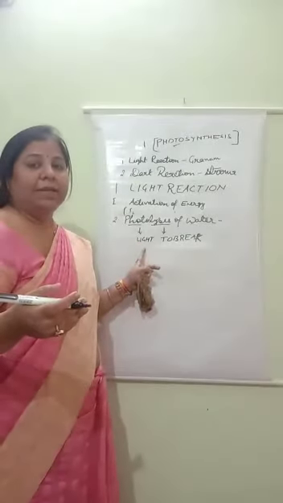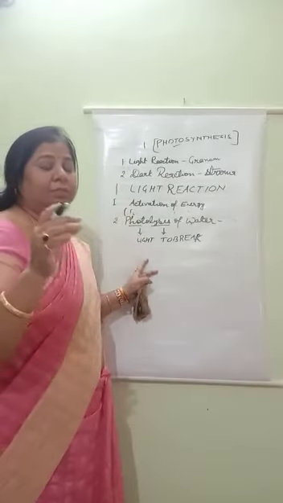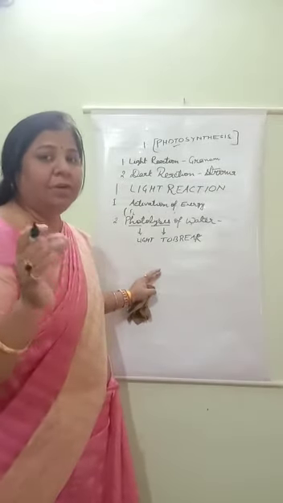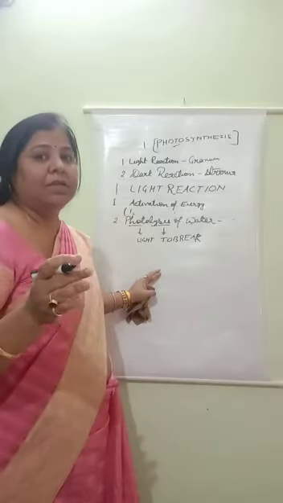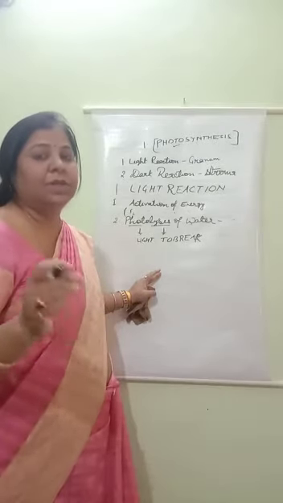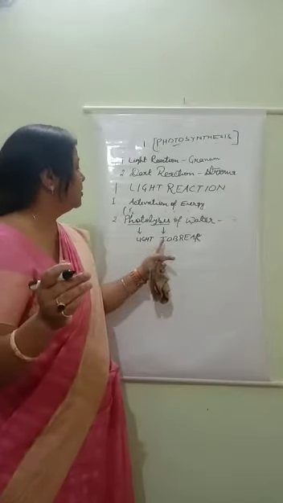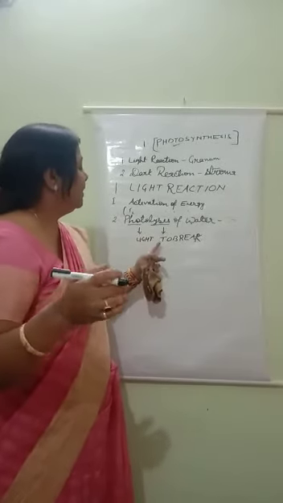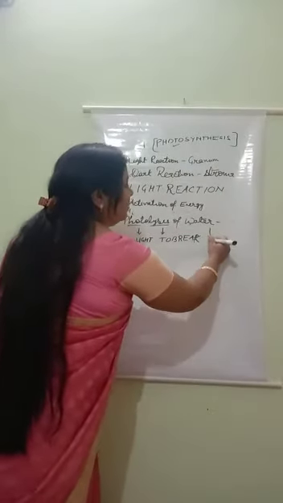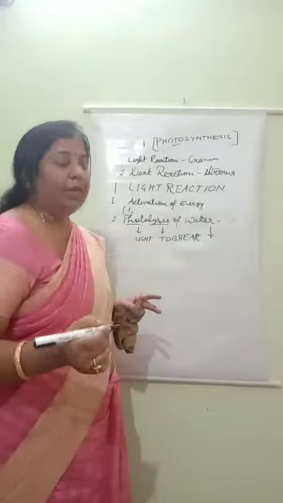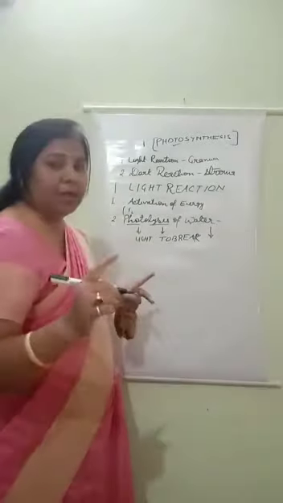So this way conversion of light starts. I told you that plants take light energy in the form of solar energy, and this solar energy by the process of photosynthesis converts into chemical energy. So here in the second step, photolysis of water, light breaks, and in presence of light what breaks? Breaking of water molecules takes place. So how water molecules break in this step, I am telling.